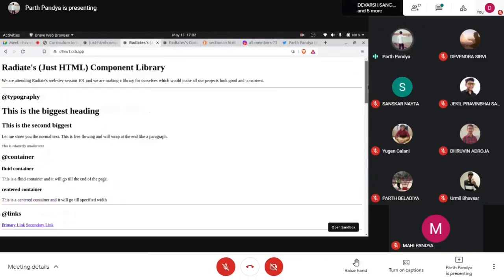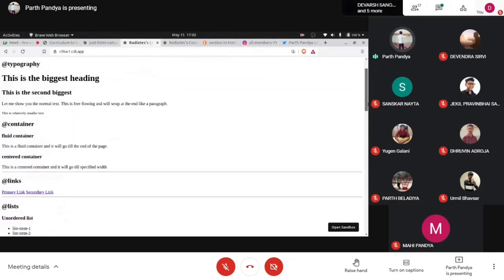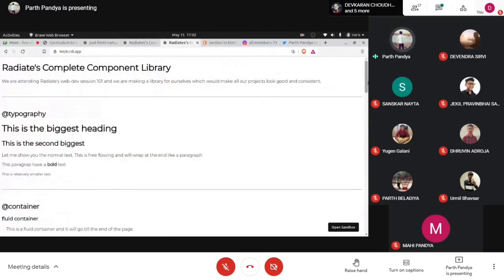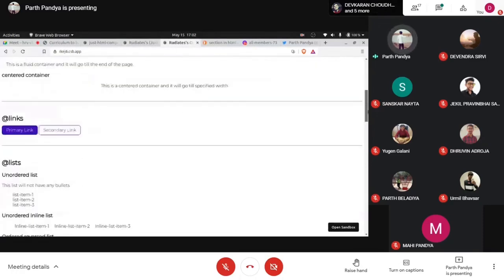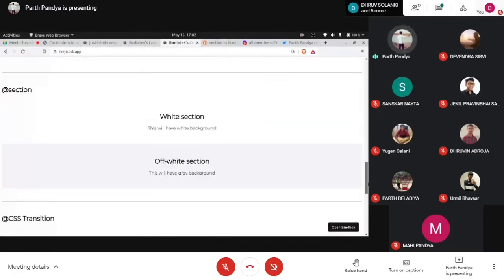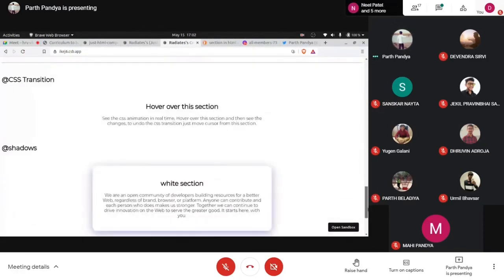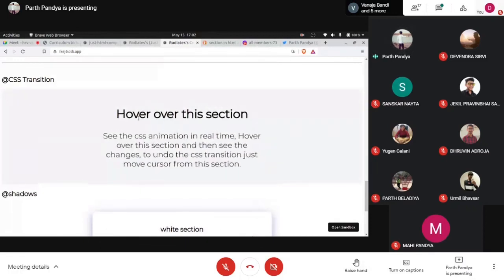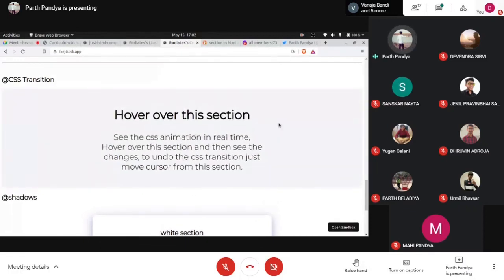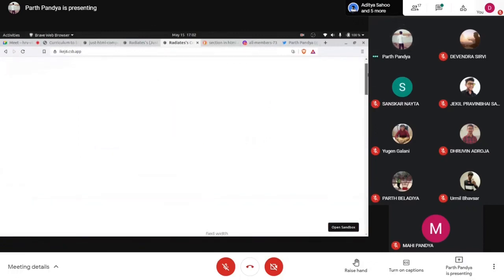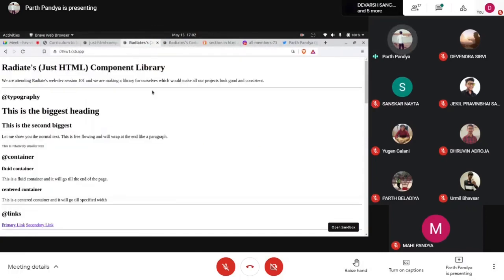This is a very tedious looking file, right? So after attending tomorrow's session, you will be able to design it like this. The same HTML file will look like this after designing it with CSS. When you hover over this with your cursor, it will eventually grow the font size larger and larger. All this will be covered in tomorrow's session. So today, let's do this component library.